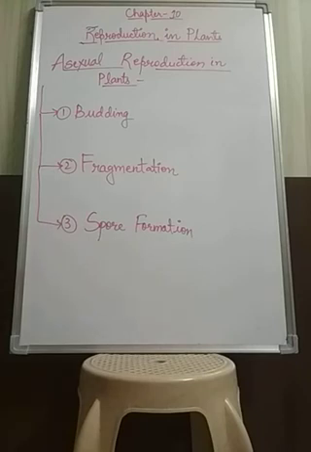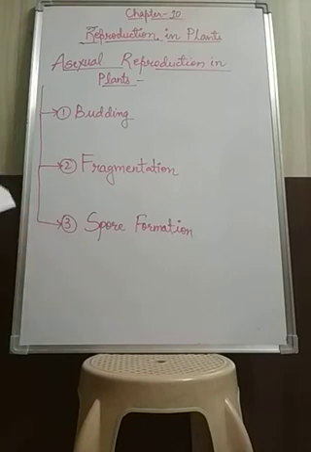Now students will first learn about asexual reproduction in plants. Asexual reproduction in plants is basically divided into 5 types. First is budding, second is fragmentation, third is spore formation, fourth is natural vegetative propagation, and fifth is artificial vegetative propagation. The fourth and fifth we will discuss later in this chapter, because those too have a good number of parts. So today we will learn about budding, fragmentation and spore formation.